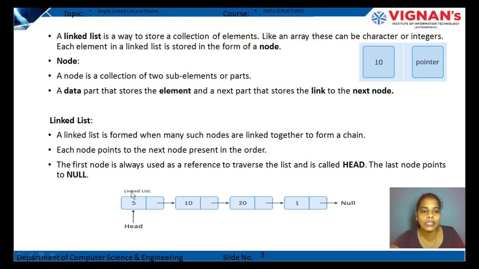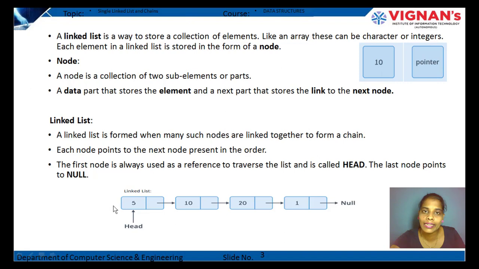See here, this is the first node of the list. It is called the head node. It is used to traverse the list. Next one, the last node points to null.